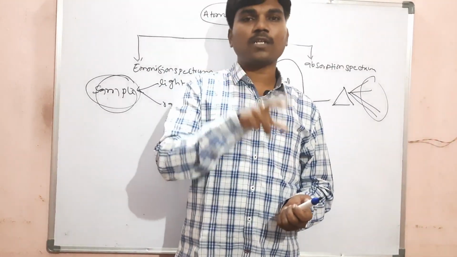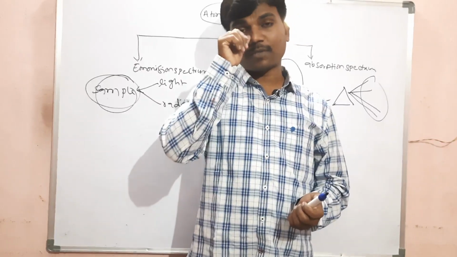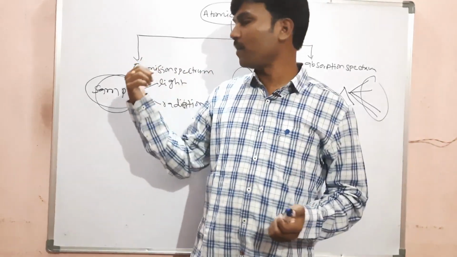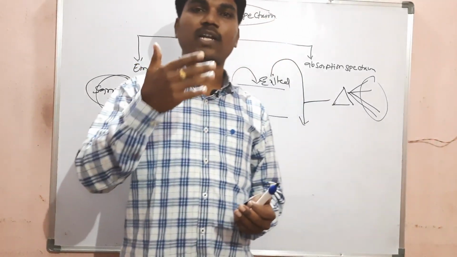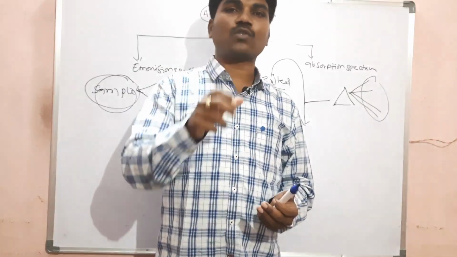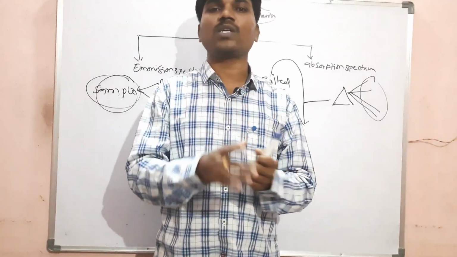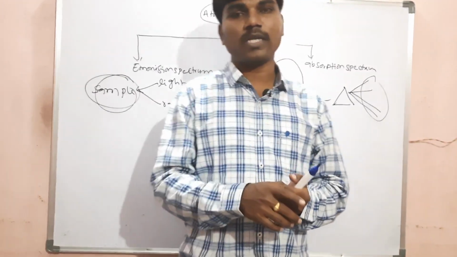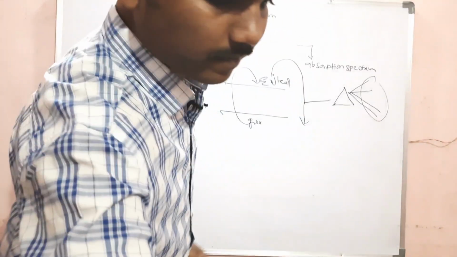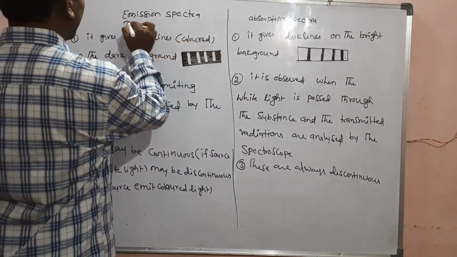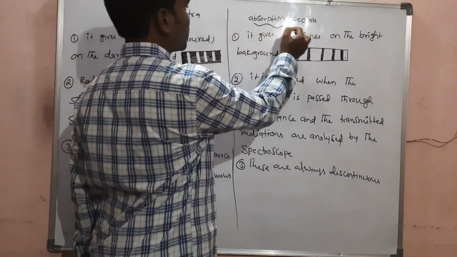Actually, the absorption spectrum is a negative of the emission spectrum. This photo film negative will be there, no? Absorption spectrum and emission spectrum seem to be photo film negatives of each other, okay? And what is the difference between emission spectrum and absorption spectrum?